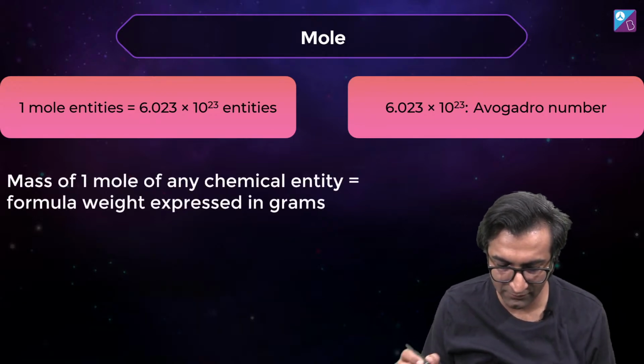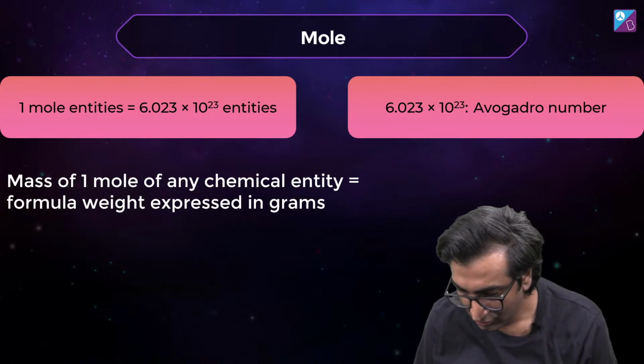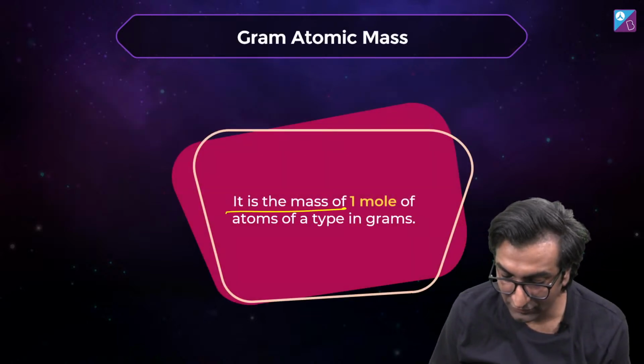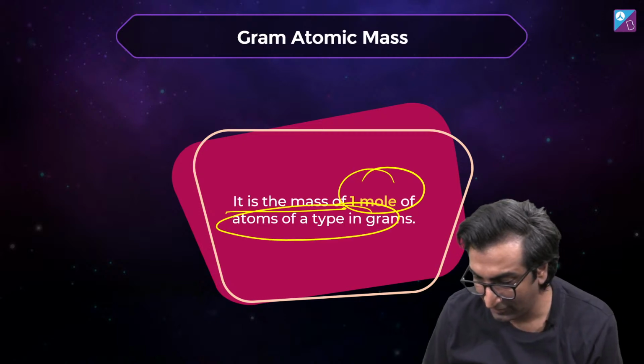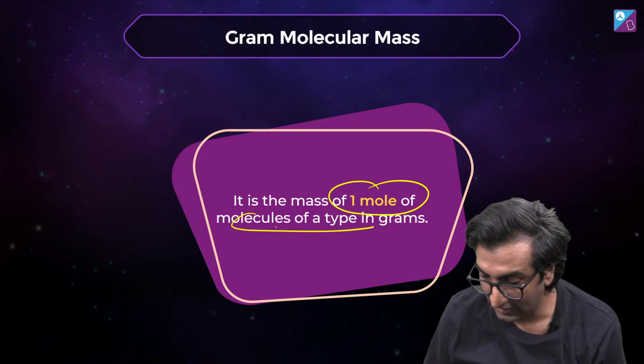So now, what is the mass of 1 mole of any chemical entity? It is the formula mass expressed in grams. So, gram atomic mass is the mass of 1 mole of atoms of any type in grams. Gram molecular mass is the mass of 1 mole of molecules in grams.